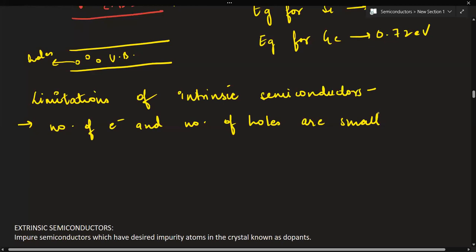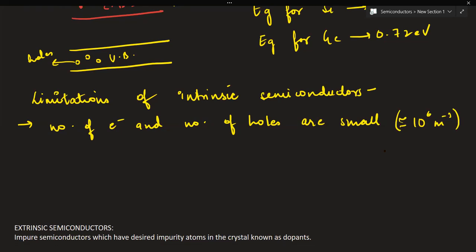You can even remember the value that these are approximately 10 to the power 6 per meter cube. In every meter cube, you can see only 10 to the power 6 electrons and holes. So these will have low electrical conductivity. So this limits the use of intrinsic semiconductors in developing semiconductor devices.